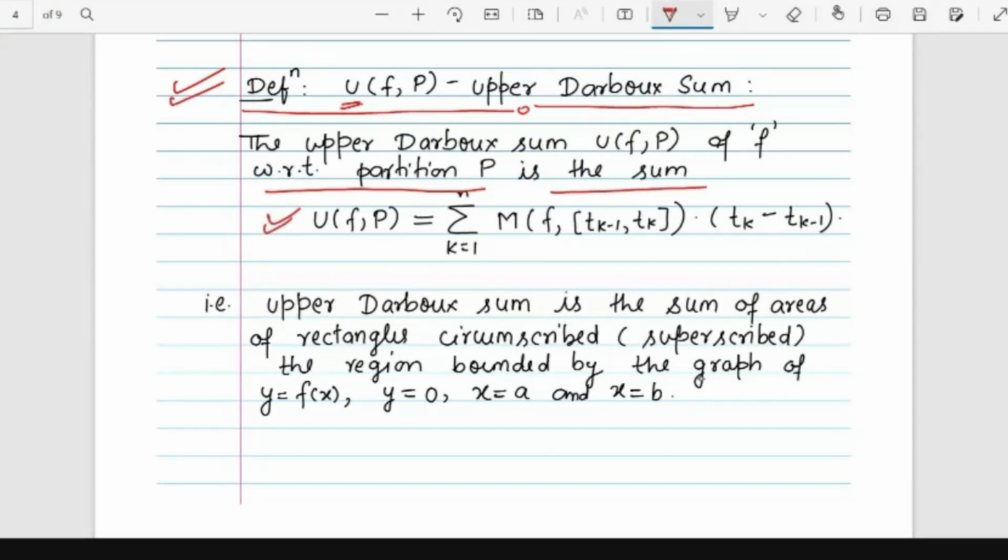The upper sum is defined by the summation from k equals 1 to n of capital M of f on the subinterval [t_{k-1}, t_k], times the length of the subinterval. This is the simple formula for the area of a rectangle. So the upper sum is the sum of the areas of rectangles circumscribed over the region bounded by the graph of the function, y equals 0, x equals a, and x equals b.